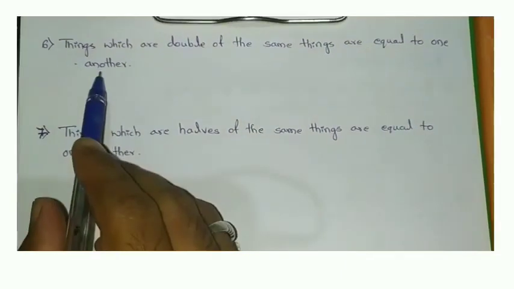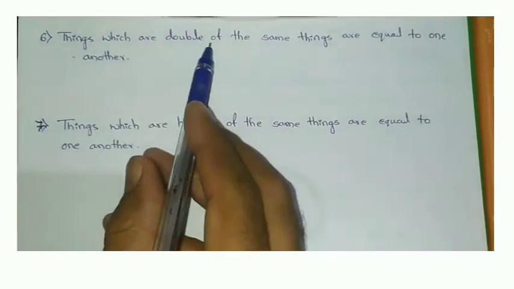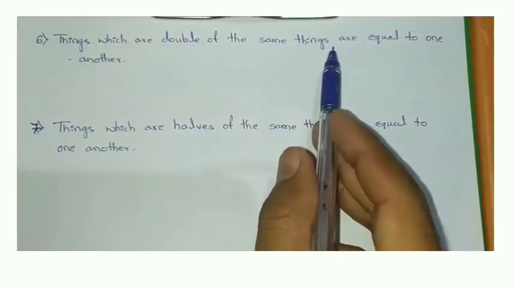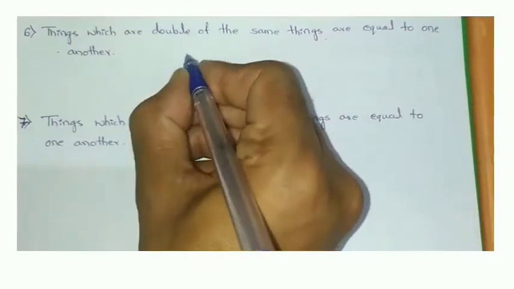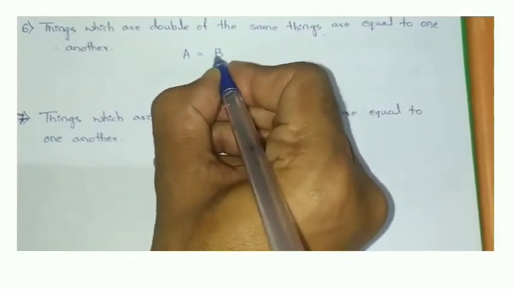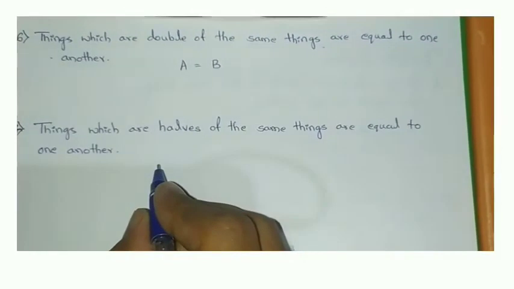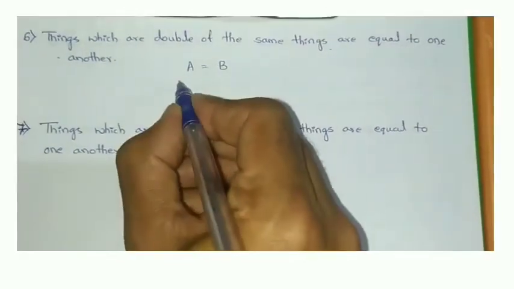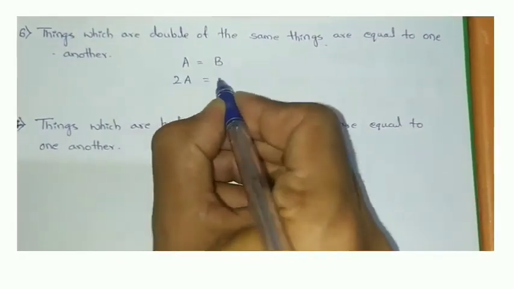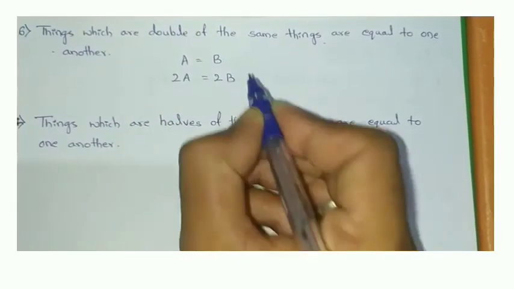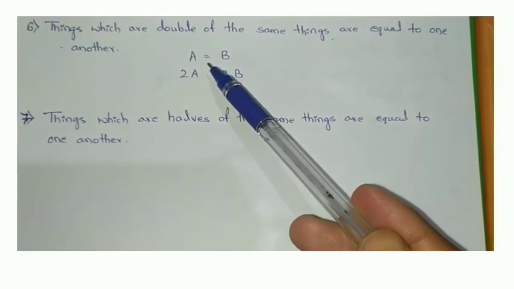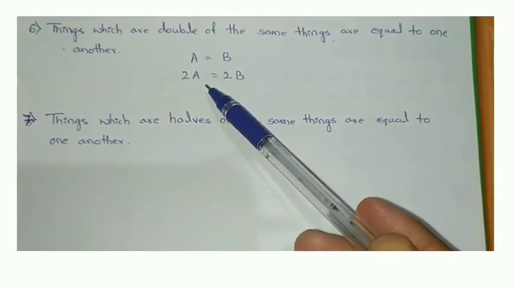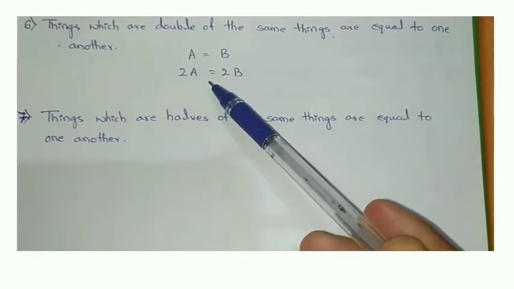The sixth one, things which are double of the same things are equal to one another. So again I am taking here A equal to B. If I make the double of this, 2A is always equal to 2B. So whenever you make the double of the same things, then those are also equal to each other.